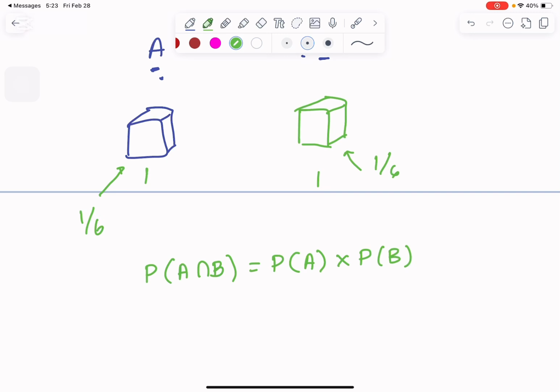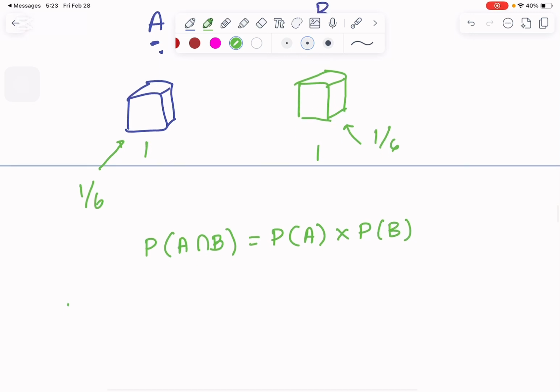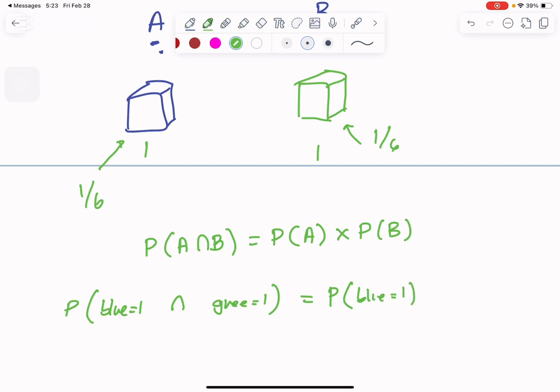So I'll write this: the probability of getting the blue to be 1 intersecting with getting green to be 1 is basically the probability of getting blue 1 times the probability of getting green 1.